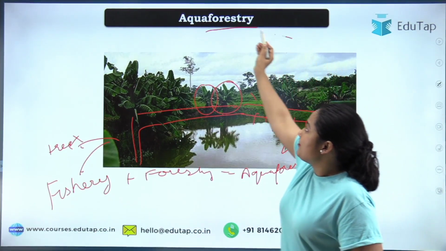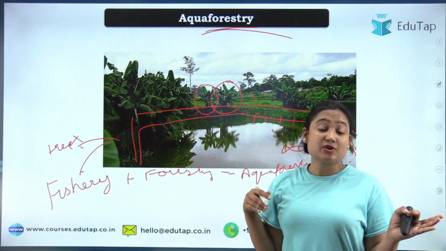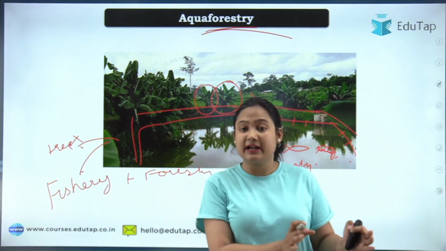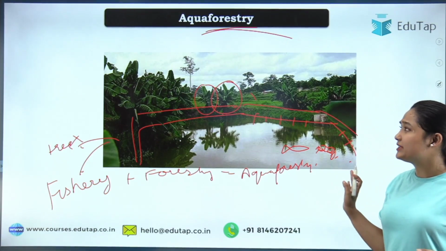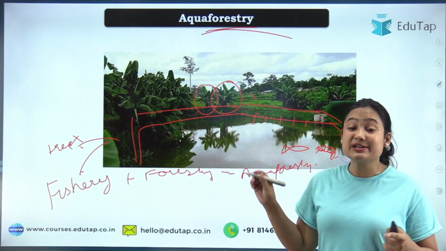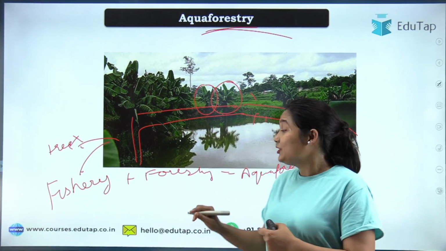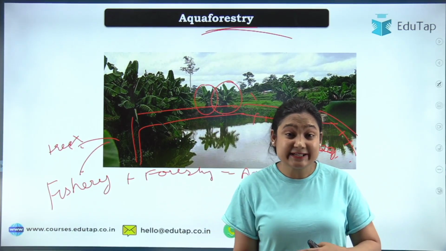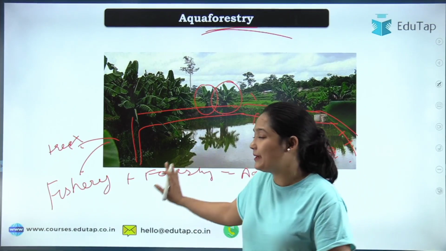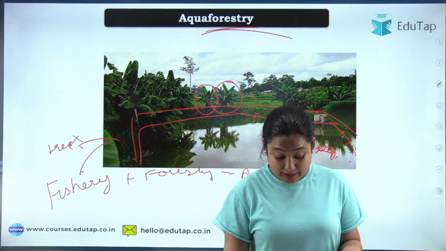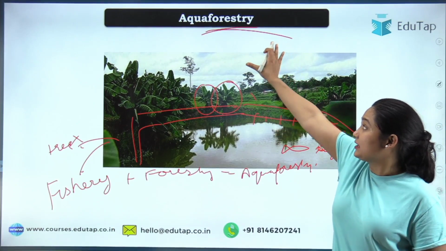So these are the components of aquaforestry, that is fish or shrimp and the forestry. Okay, quite easy to understand. I think this was the simplest topic out of your syllabus. Once you have revised it, you won't have to memorize anything, but you'll have to remember the names of the components. And I think out of the names, the main component.